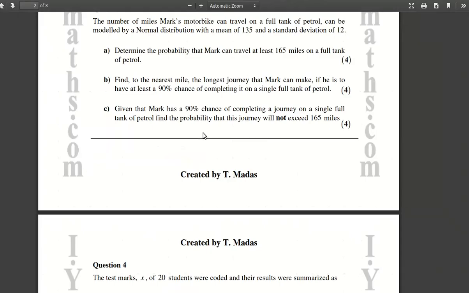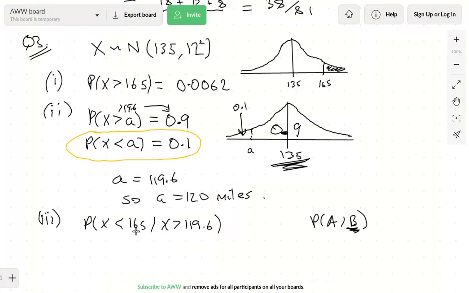Now let's look at the other bit. Given that Mark has that 90% chance, we've dealt with that. Find the probability that this journey will not exceed 165 miles. Not exceeding 165 miles means he's got 165 miles or less in the tank, so that should be the probability that x is less than 165. That's probably the most difficult bit.